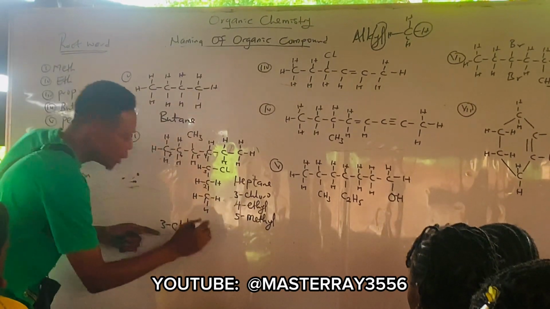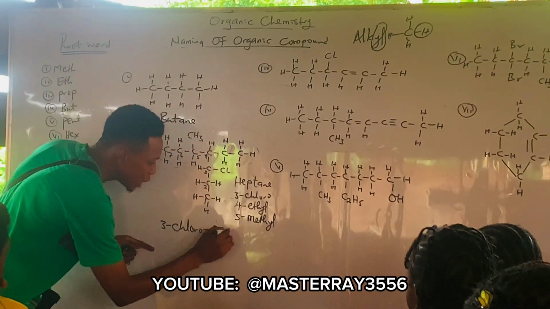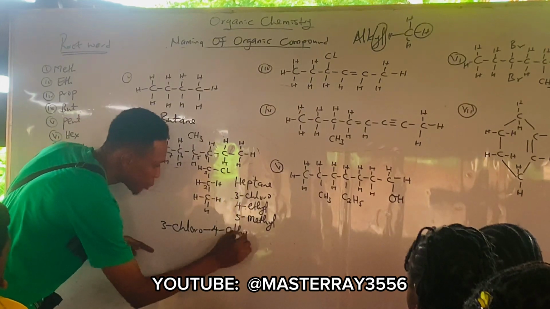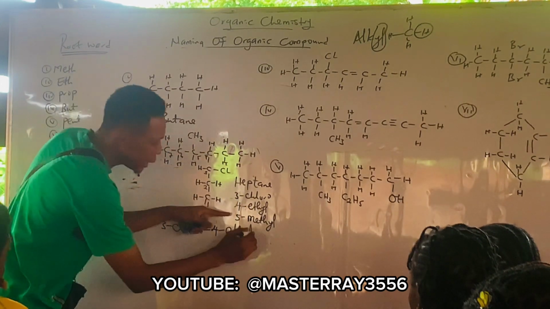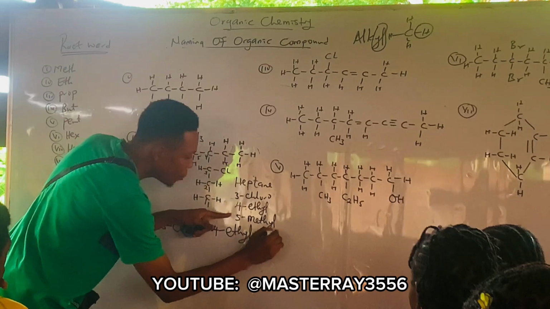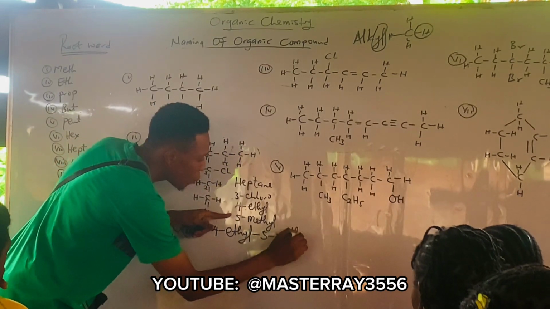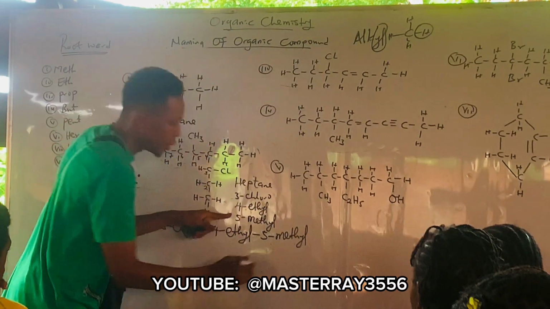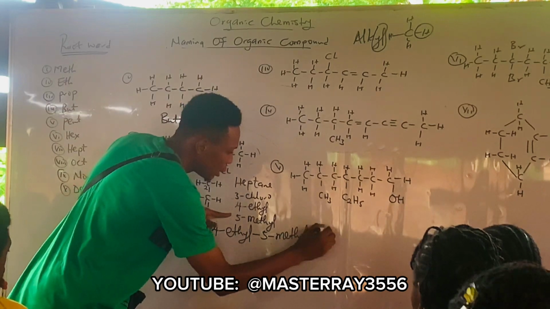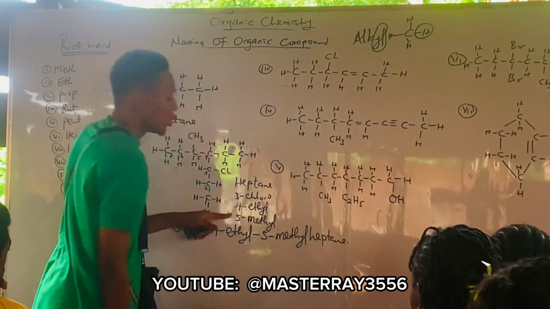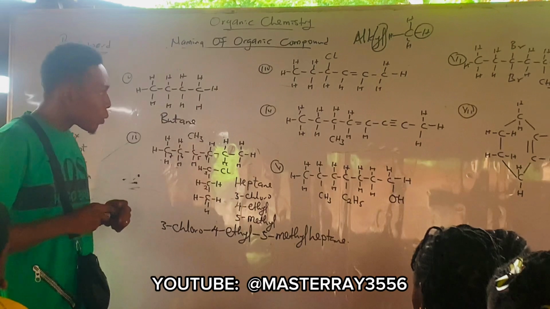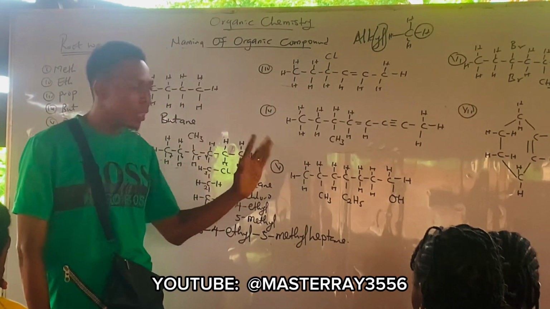Then we have 4, dash, ethyl, then dash 5-methyl. Then what is now the parent name? Heptane. So that is for that. Alright. Don't worry, I'll give you a chance to write.